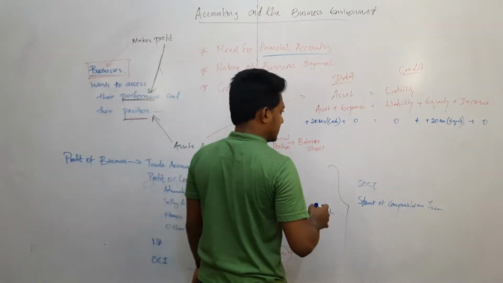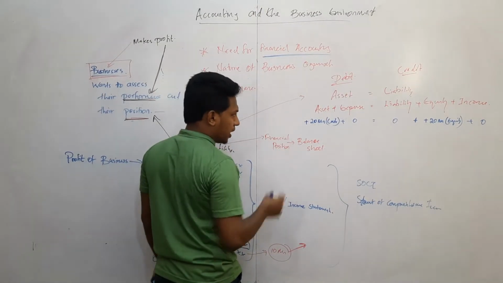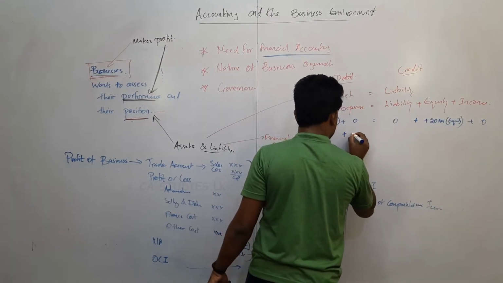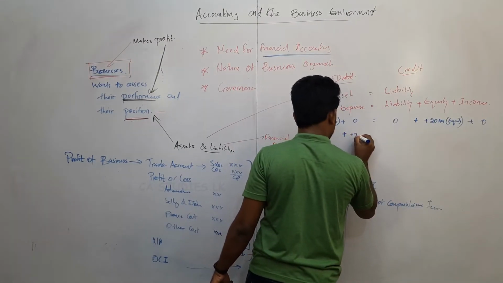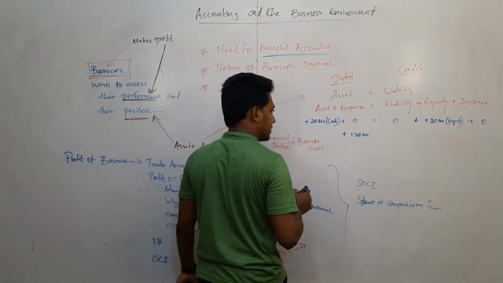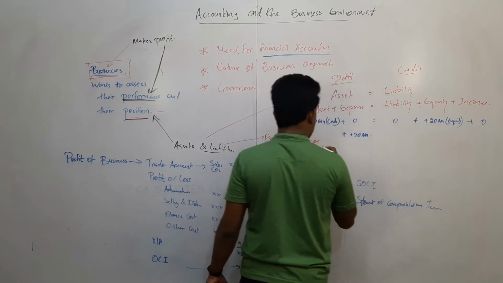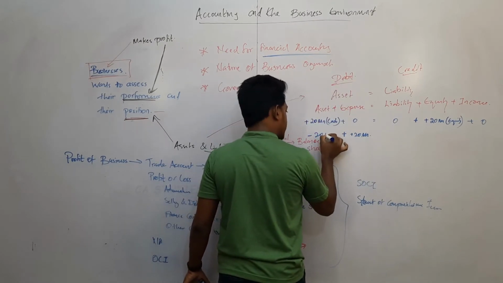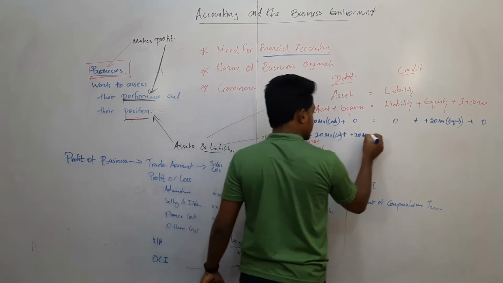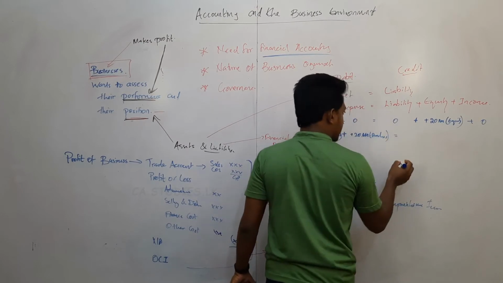Now the purchase of stock is also 20 million. Expense will be increased by 20 million and cash will be reduced by 20 million. This is cash, this is purchase. No change on the liability side.